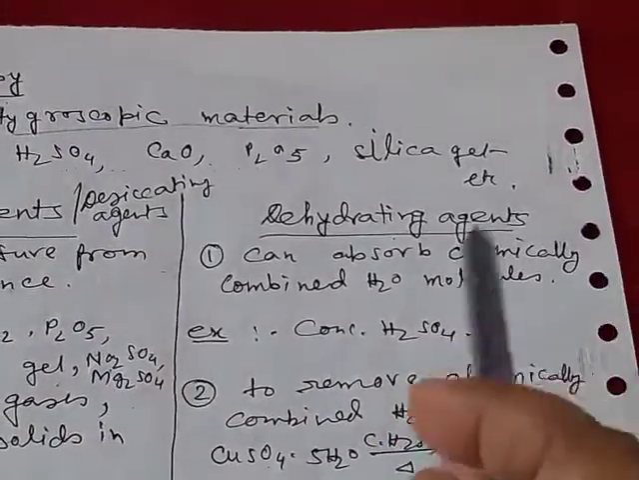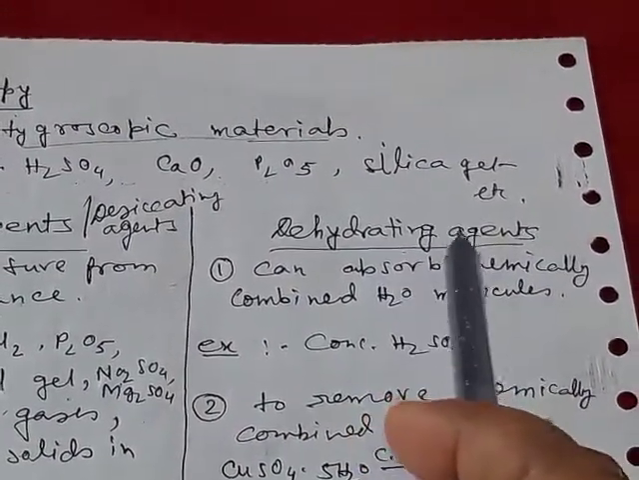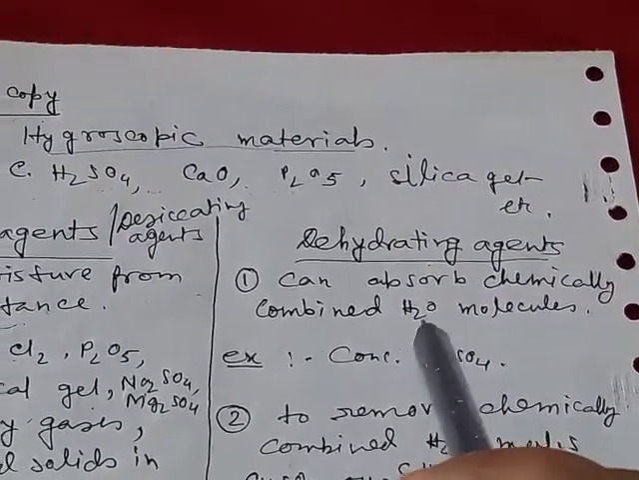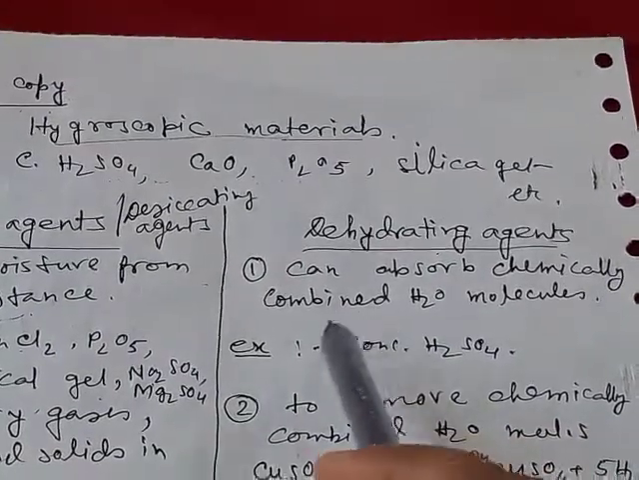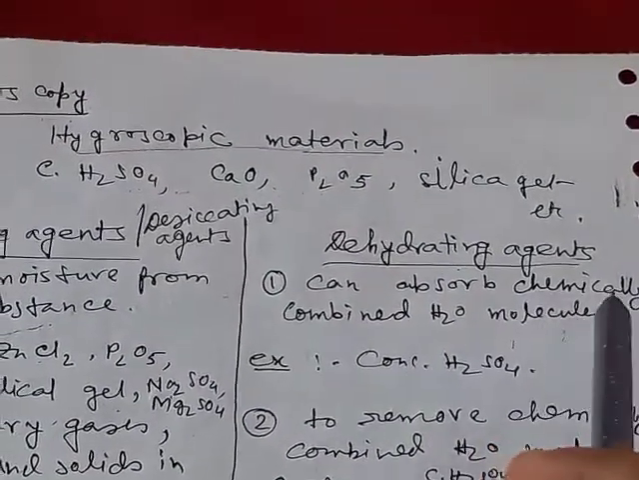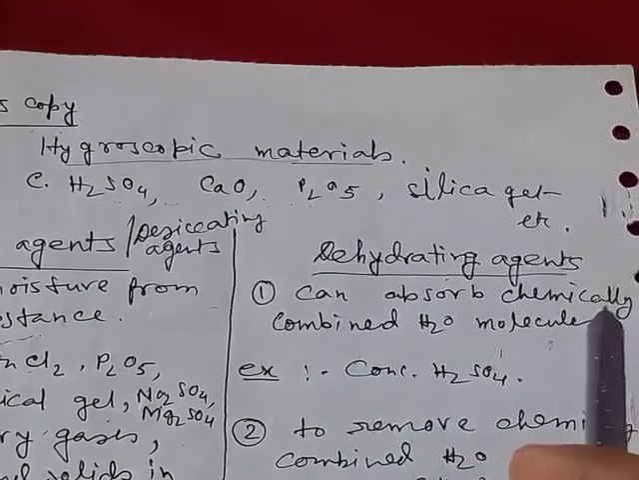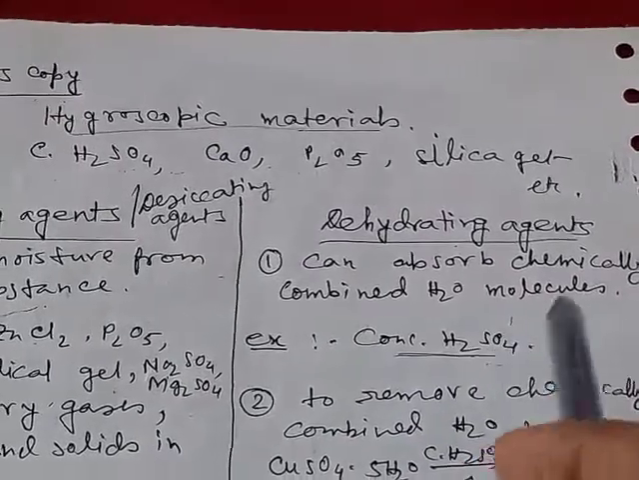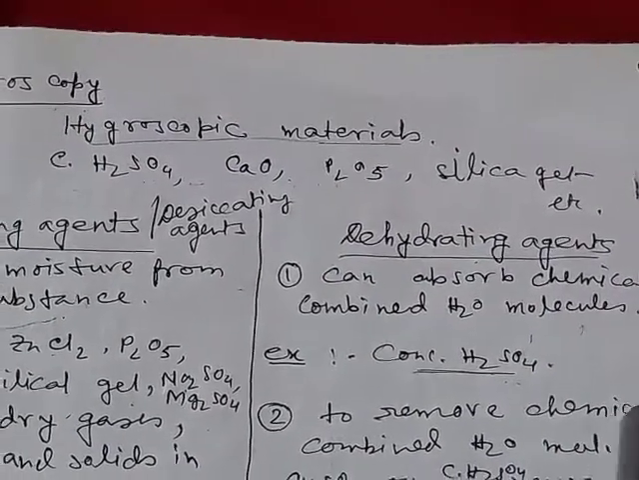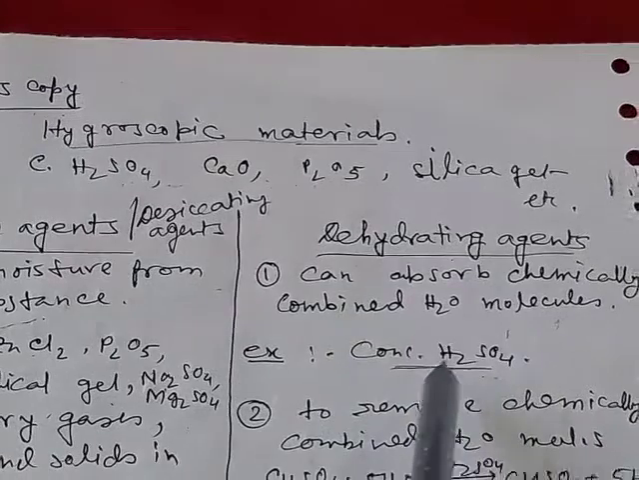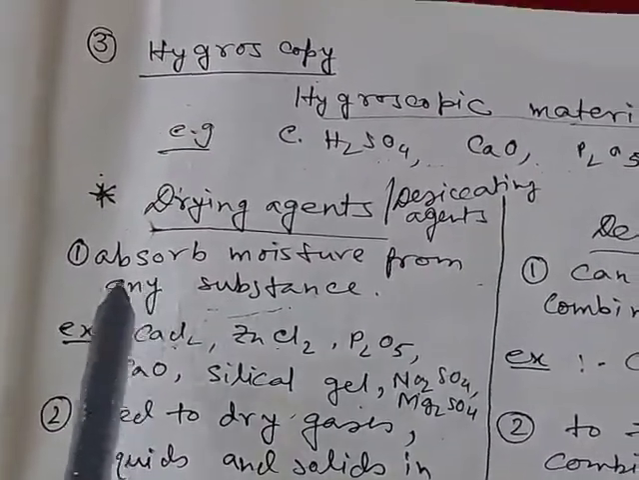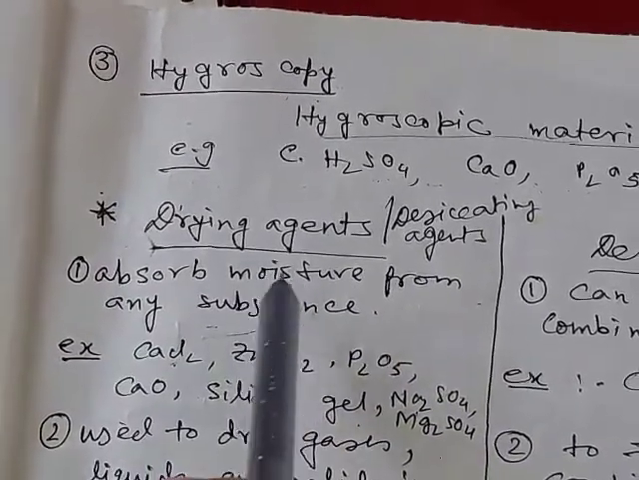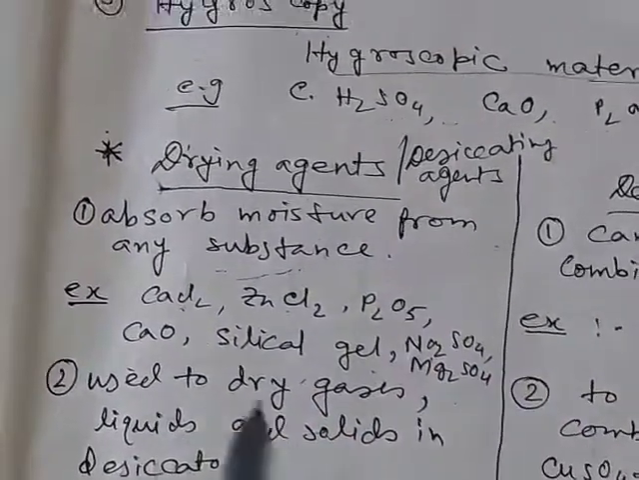Whereas dehydrating agents are those which can absorb water molecules even when the water molecules are chemically bound to any compound. For example, concentrated H2SO4 can remove water molecules even when the water molecules remain chemically bound. Whereas drying agents can only absorb moisture but not any chemically bound water molecules.